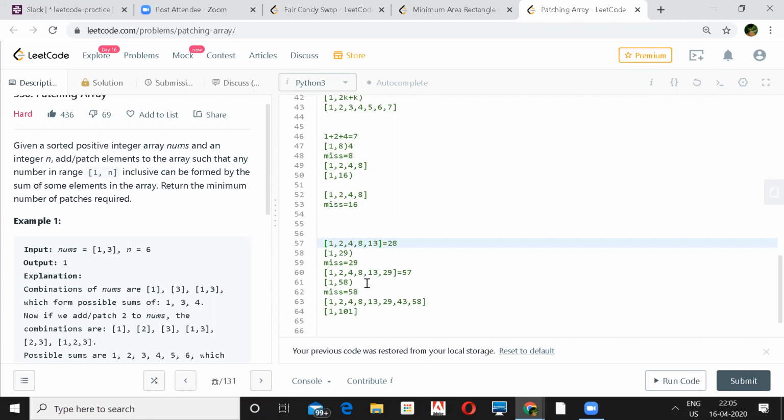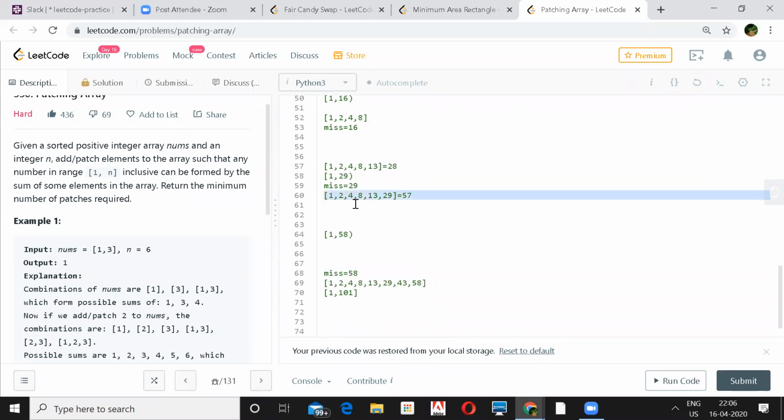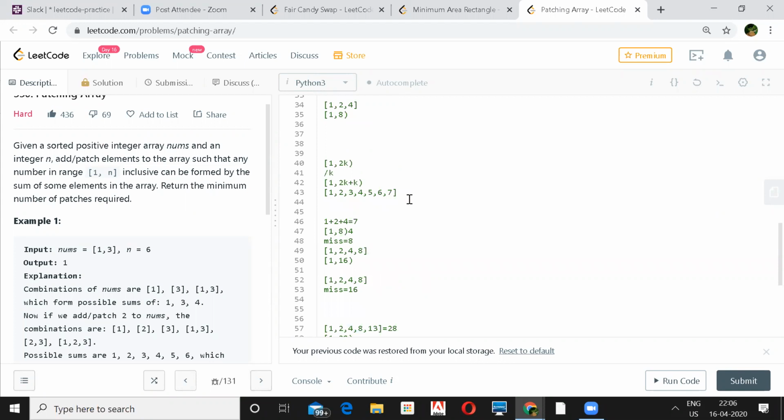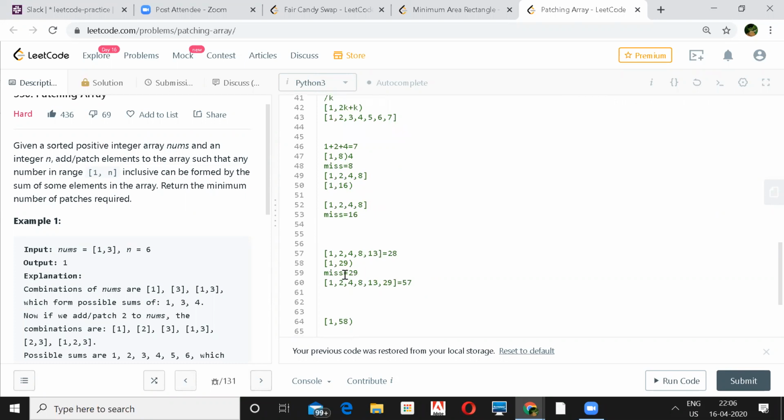Now, when you add 13 to it, you can get a sum of 1 to 29. And now with these numbers, at max you can have a sum of 57, right? So your range will go from 1 to 58. But you can't generate 58 out of this. Now let's check the next number in the array. Your next number in the array is 43. Since this 43 is greater than 29, it's better to add the least number we are having. We can add 29 to this, which will generate a sum of 50.